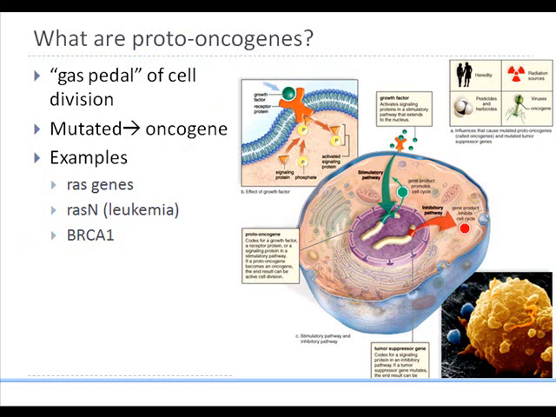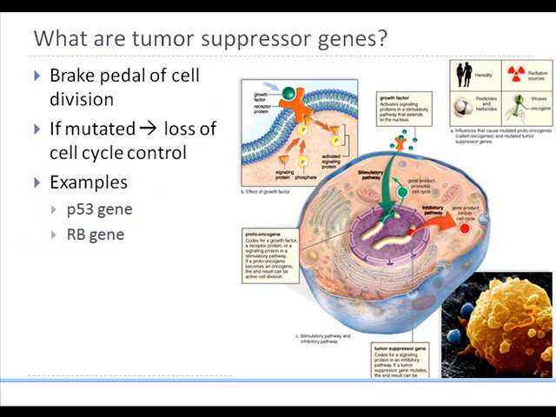However, there is another kind of gene, which is called the tumor suppressor gene. Tumor suppressor genes are like your brake pedals. For example, if you're driving a car and you had no brake pedal, most likely you will have an accident. So tumor suppressor genes are genes that can recognize an incorrect cell division, and they will stop the cell from dividing. They recognize where the problems are, and they will make the cell inactive, and the cell cycle is checked.